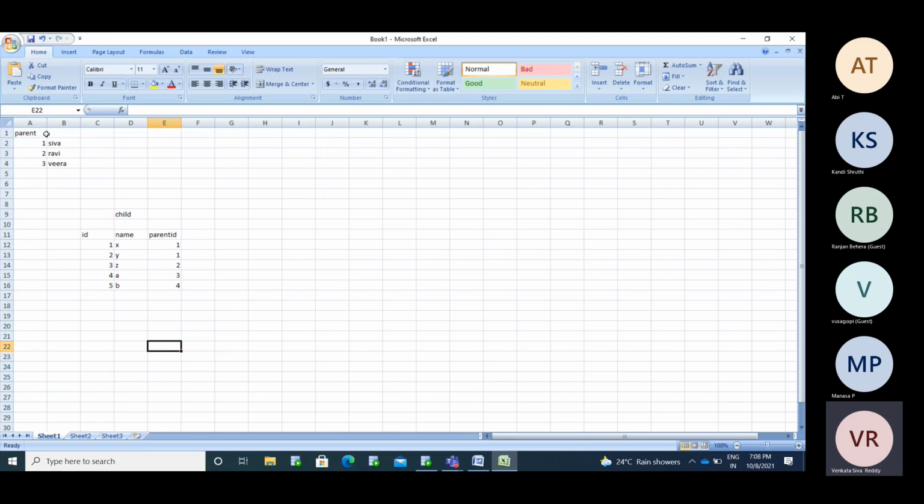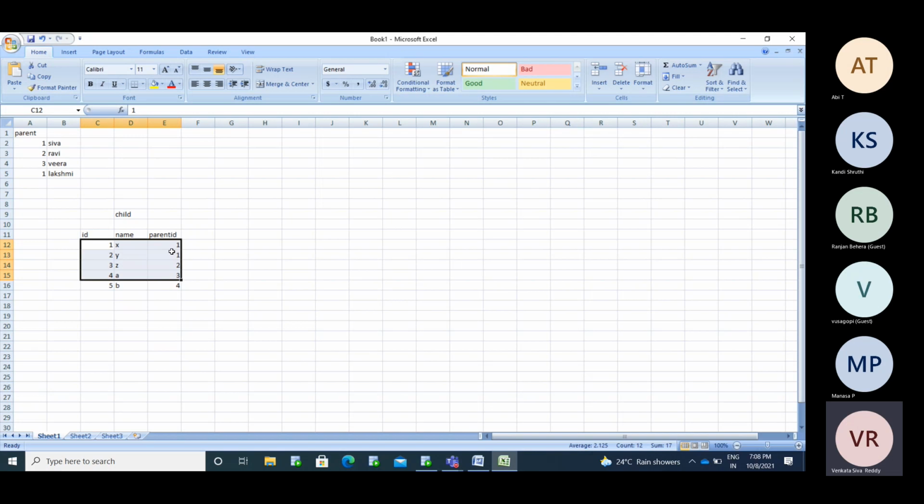If this parent table does not have the primary key, you can create another Shiva also with the same name, same ID, okay, Lakshmi Reddy. So he has another name with the same employee ID, same parent ID. The child gets confused here. My father here. Who is my father? The child gets confused.